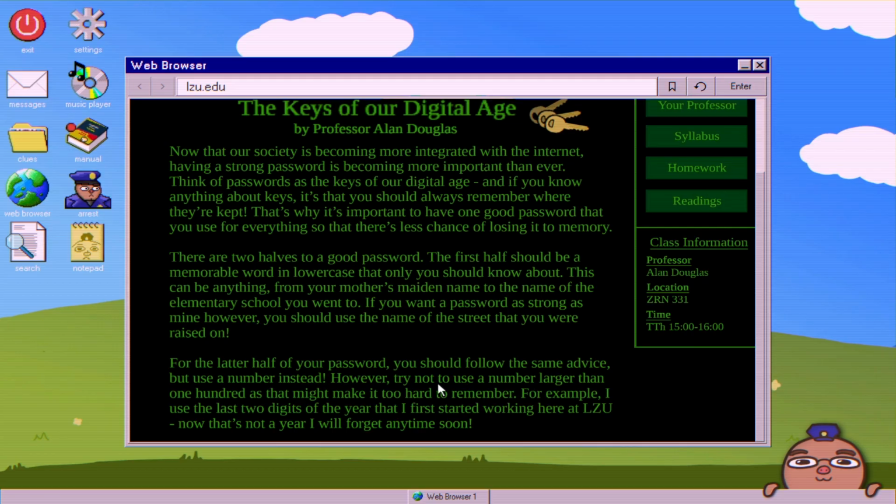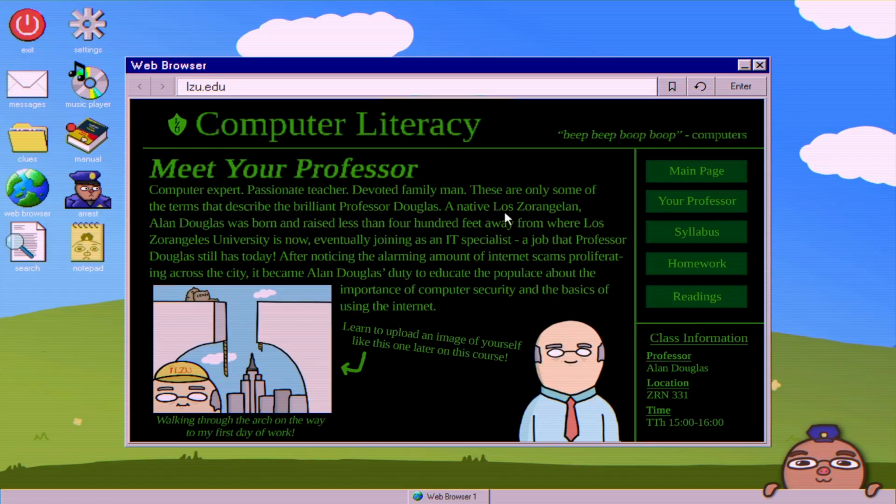However, try not to use a number larger than 100, as that might make it too hard to remember. For example, I used the last 2 digits of the year that I first started working here at LZU. So his password is going to be the street he grew up on and the year he started working at LZU. So if you read his page here, it says,